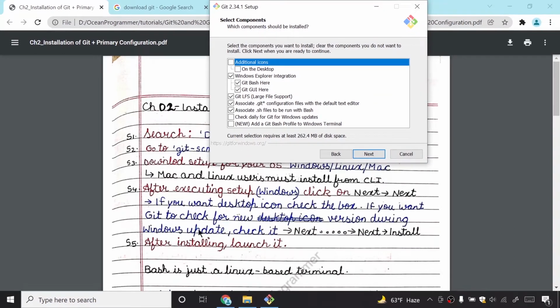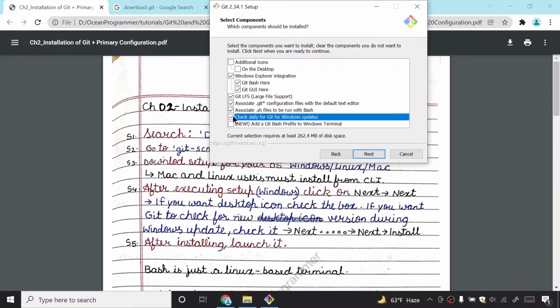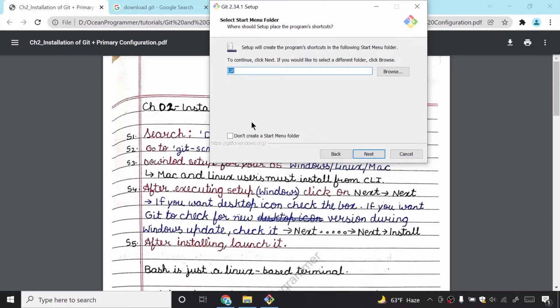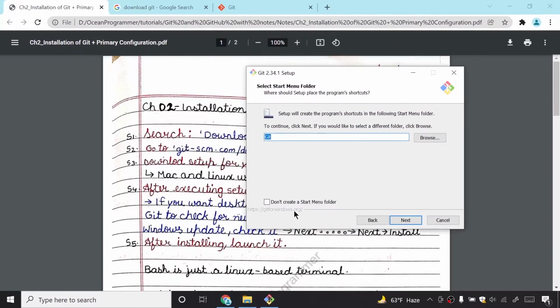If you want Git to check for a new version during Windows update, click it. If you check this option, then if any new version of Git is released, it will get downloaded with your Windows updates. And if you want to add the bash profile to Windows terminal, you may do it. I will choose my options, and then I will click on next. So guys, don't click on this option. I will just keep it by default.